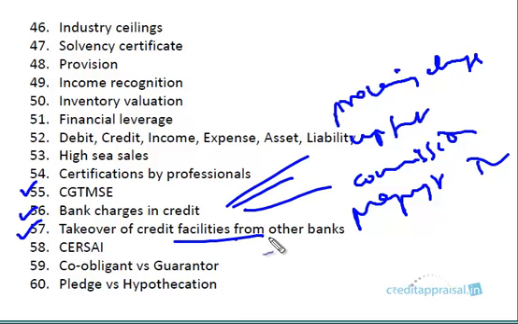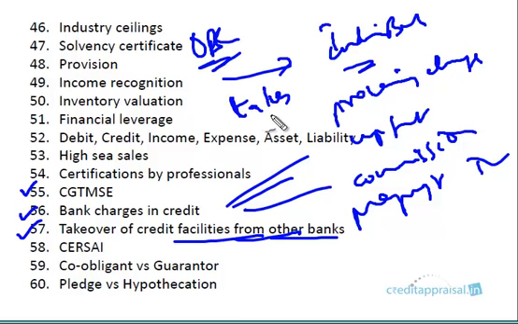Takeover of credit facilities is very important. You should definitely go through this. It happens when a company is availing facilities from, say, one bank, say Oriental Bank of Commerce, and the Indian Bank takes over this account. So what it means is, say this company is availing a term loan, the present outstanding is 100 lakhs. So Indian Bank will be sanctioning a term loan of 100 lakhs. With this 100 lakhs, the OBC account will be closed, right? And it will be transferred here. The funds will not be released to the company, they will be released to the bank. With that, this OBC facility will be cleared. Now the company will be having exposure with Indian Bank.